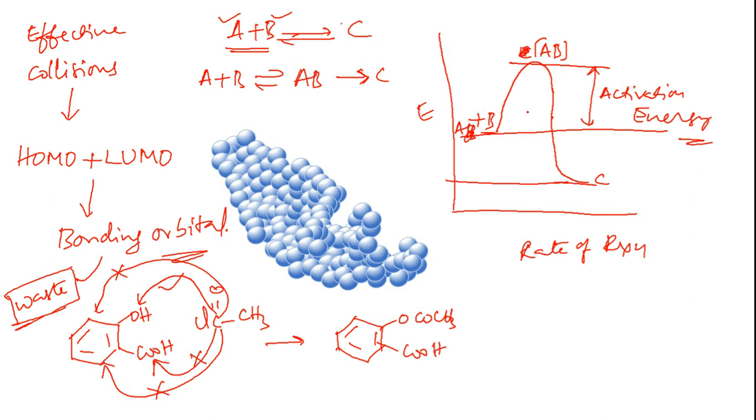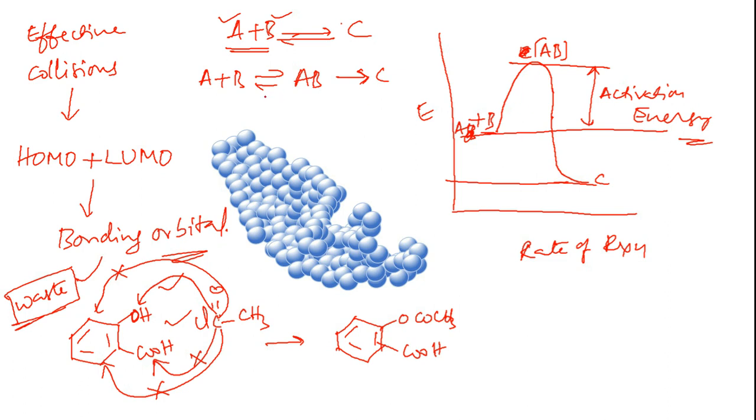Why is this much energy needed? In one way, you can simply understand by looking at this picture. Effective collisions are needed for a chemical reaction to happen. Here, an effective collision means this carbonyl carbon must hit this OH only, and should not hit any other place on the salicylic acid, which would not give you any chemical reaction. Because you cannot control this reaction, let's say you take salicylic acid and acetic anhydride in an RBF, a round bottom flask, and conduct the reaction, you will have no control over how these two chemical entities hit each other. That's the reason so much energy is wasted.